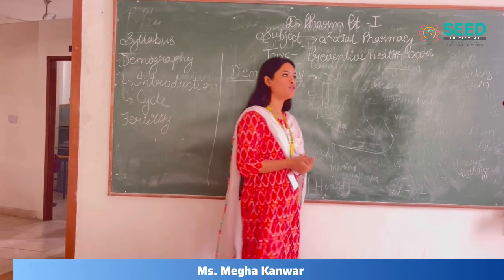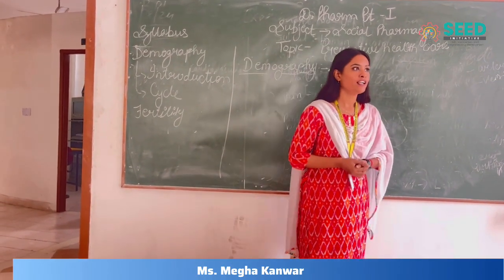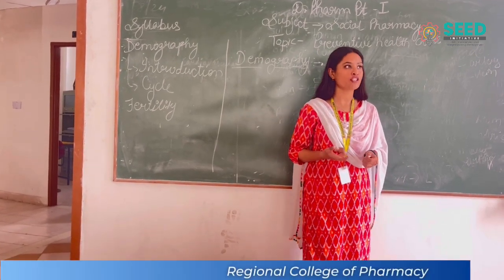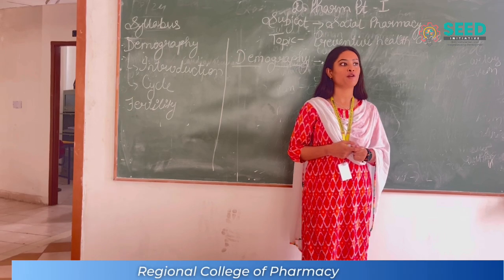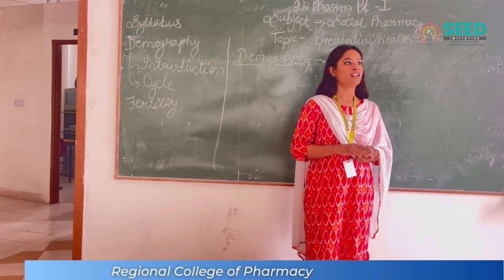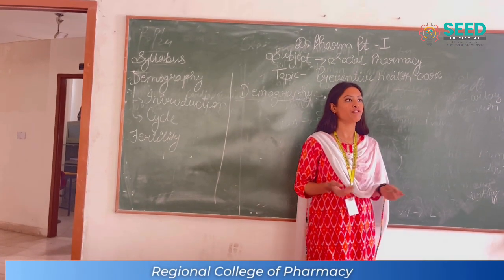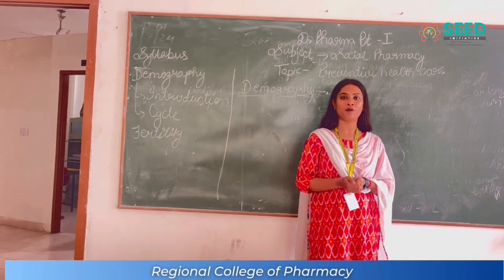So let's move forward. Demography may be defined as the science dealing with the study of human population. The main sources of demography data include registration systems and census. The following three types of phenomena can be observed in the human population.